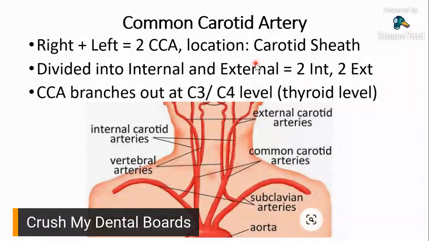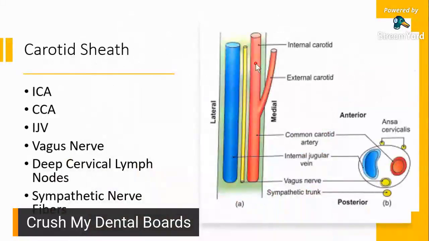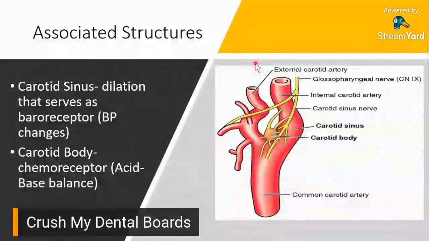Okay? All right. So that's your carotid sheath. Now, other associated structures when it comes to your carotid artery would be your carotid sinus and your carotid body. Okay. Ano tong carotid sinus na to? At carotid body. So, the carotid sinus, it's actually a dilation. Hindi siya special structure na nakapatong sa artery. It's just a dilation on the artery itself.